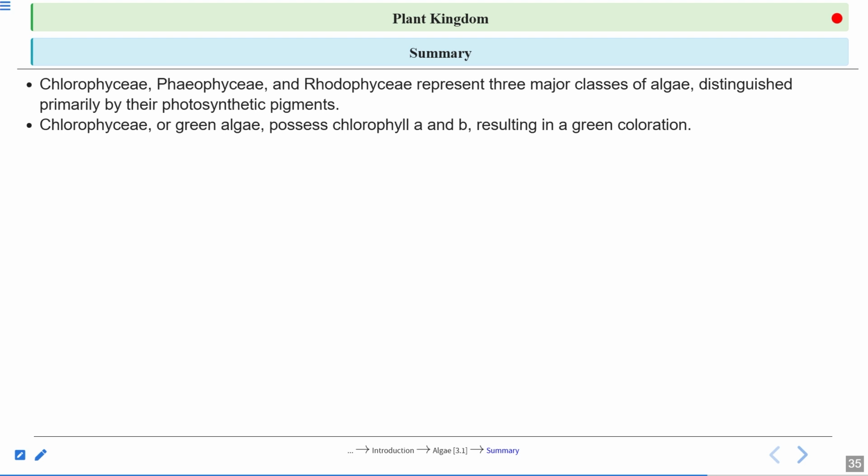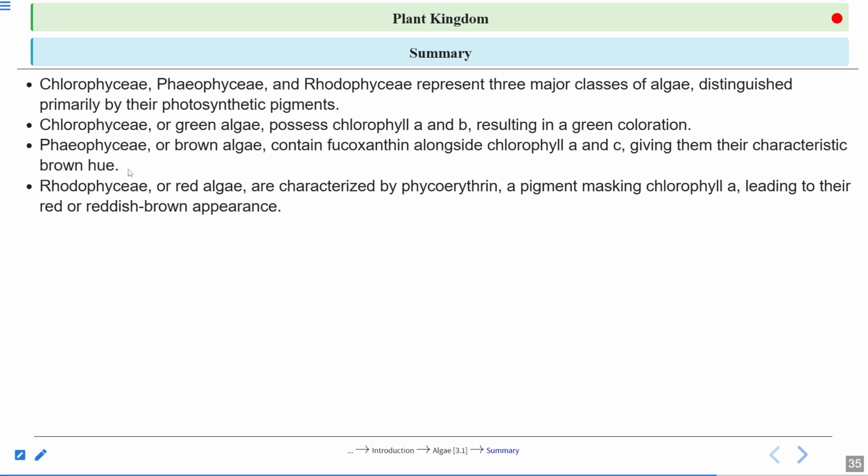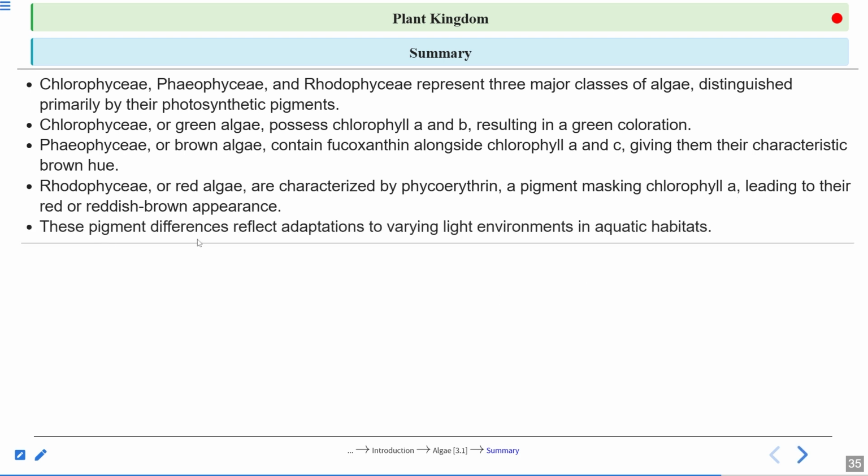Chlorophyce or green algae possesses chlorophyll A and B, resulting in the green coloration. Phaeophyce, brown algae, contain fucoxanthin along with the A and C pigment, and that is the characteristic of the brown algae. Rhodophyce or the red algae are characterized by the phycoerythrin, that is the red pigment, a part of A and D type of chlorophyll. These pigment differences reflect adaptation to the varying light environments in the aquatic habitat.